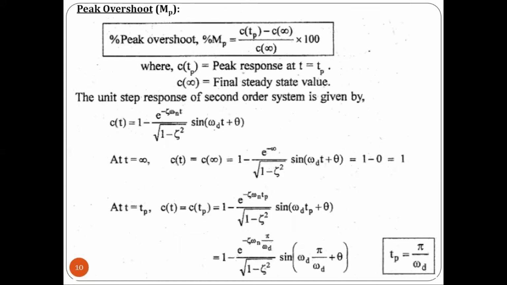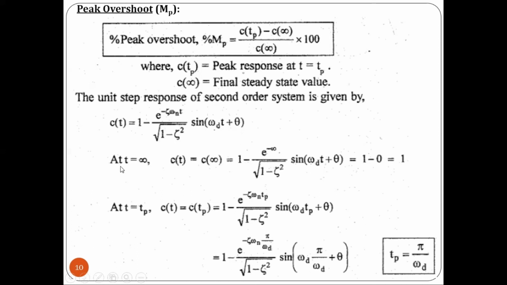Next one is peak overshoot, right? We know the formula for percentage of peak overshoot: percentage Mp is equal to C of Tp minus C of infinity divided by C of infinity into 100, where C of Tp is the peak response at t equal to Tp, and C of infinity is the final steady state value. The unit step response of the second order system, which we already derived for the underdamped system, is C of t equal to 1 minus e power minus ζ ωn t divided by root of 1 minus ζ² sin(ωd t + θ).